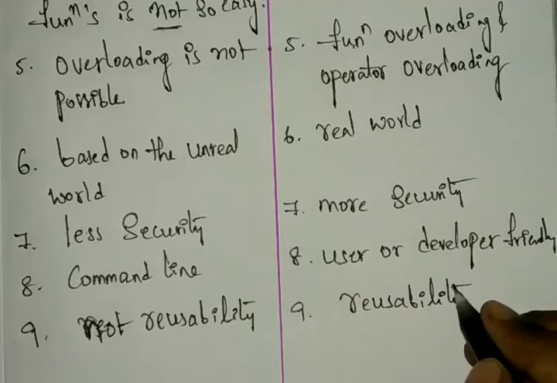We cannot use that code in another way. In object-oriented, we can use that code again. That is what we call reusability.